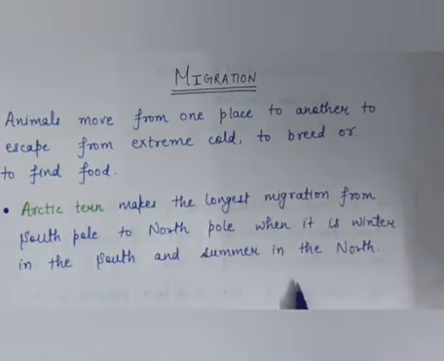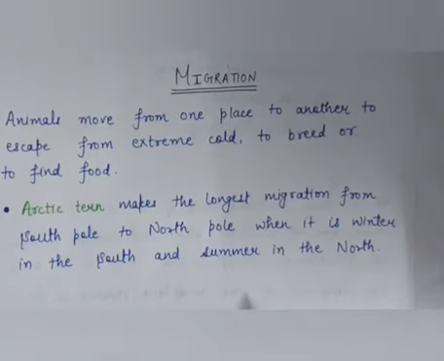And there are many other birds, whales and fishes, okay, which move from one place to another place. And they are called migratory animals. Like some fishes move from one place to another place to lay their eggs. Okay. And after hatching their eggs, they return to their original place. So, they are called migratory animals.